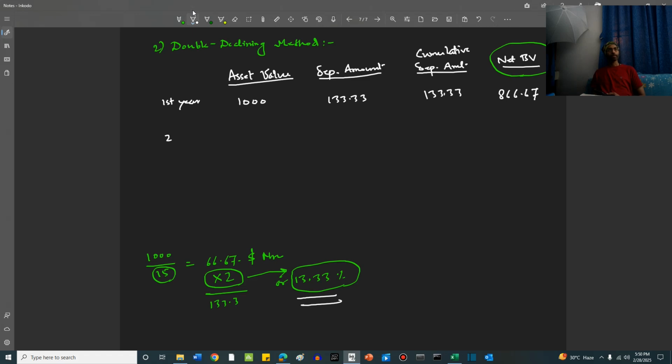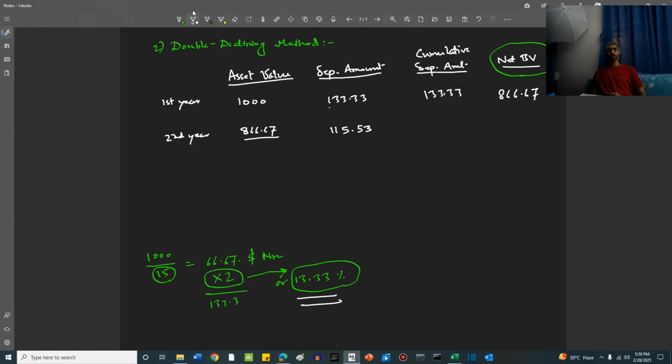Now in the second year, the beginning value is 866.67. Depreciation amount is 13.33% of 866.67. So this is equal to 866.67 into 0.1333, which is 115.53 approximately.